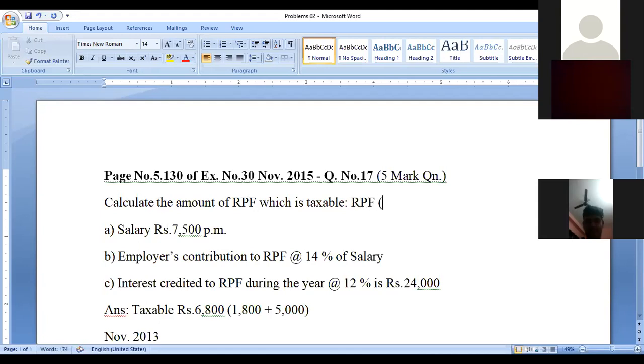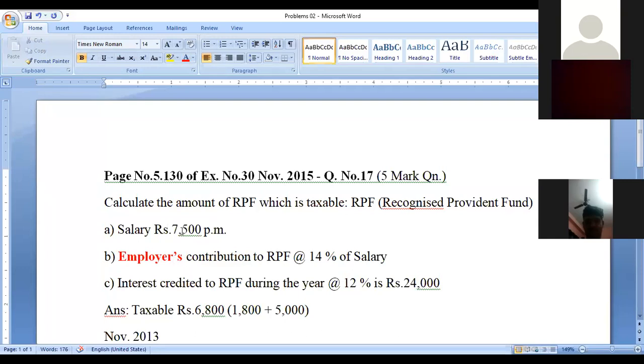RPF means recognized provident fund. Now, which amount is taxable? We have to consider the employer contribution. This is very important: the employer contribution is taxable. If you are giving the employee contribution, you need not worry about that. Employer means the company, the owner, who gives the amount to the worker.